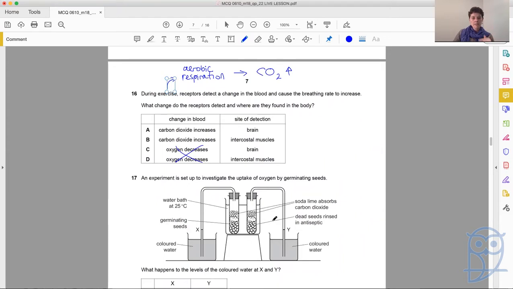Where are those receptors sited? Are they sited in the brain or in the intercostal muscles? Now, intercostal muscles are there between the ribs. No, not a chance. Okay, control happening here in the brain. So the change detected is an increase in carbon dioxide, and the site of that detection is the brain. We're going to change the activity of the intercostal muscles, because that's how we're going to change that breathing rate, but it is not where the change is detected. It's detected in the brain.